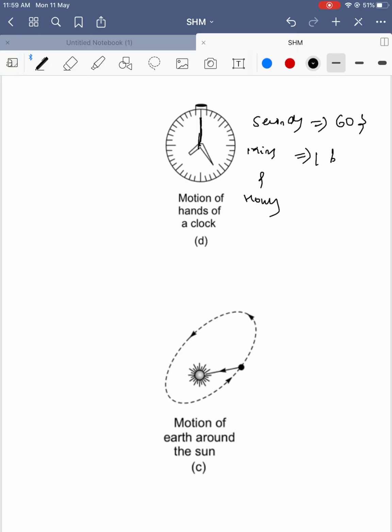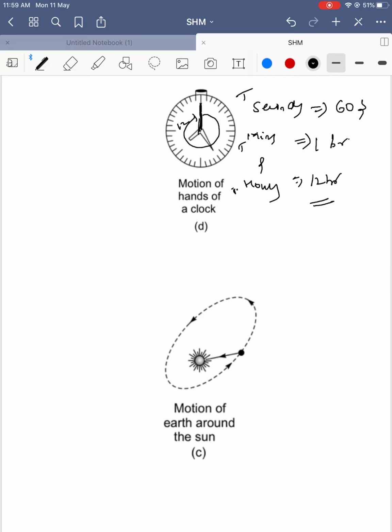After 1 hour. The hour bar: it is 12 o'clock, and when will it come back? After 12 hours it will come to 12 o'clock. So the hours pendulum has a time of 12 hours. So the time intervals are 60 seconds, 1 hour and 12 hours. Depending on the bar size, the time period changes.